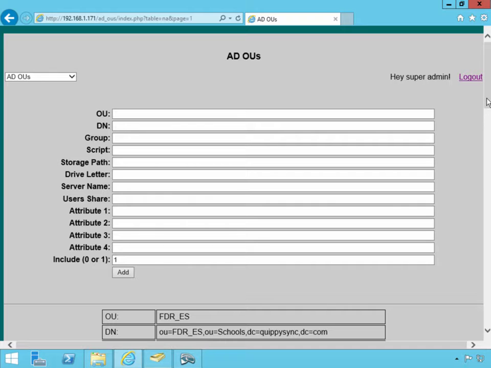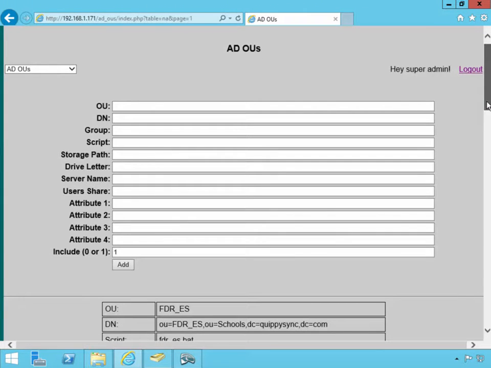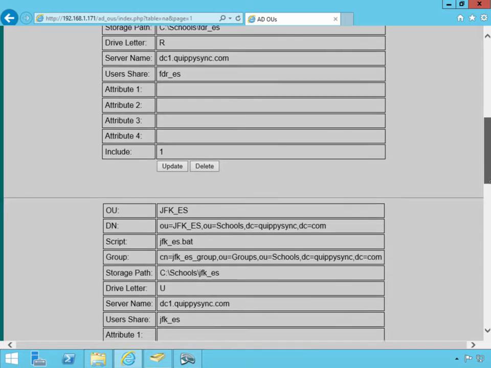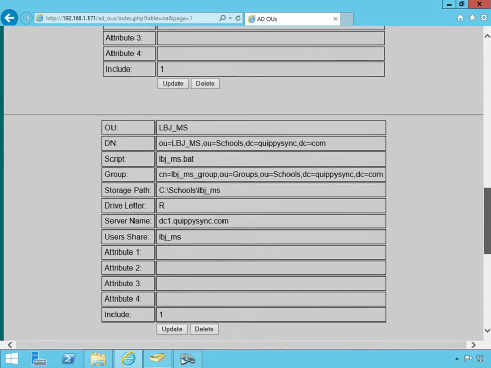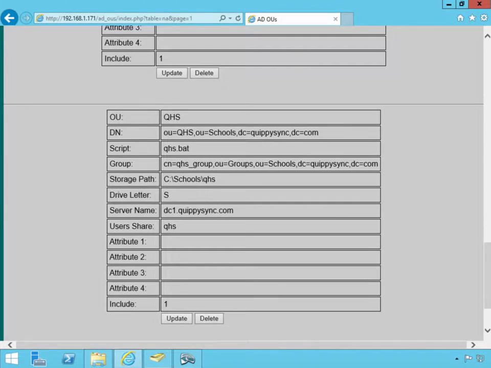I have completed this form for each OU I want to manage in Active Directory. I have entered information regarding login scripts, groups, and home directories. It is best practice to set these options with group policy, but if you are setting these attributes manually, Quippysync can meet your needs. The 4 generic attributes are for if your organization's unique situation requires you to set any other Active Directory attributes. How to do this will be covered later.